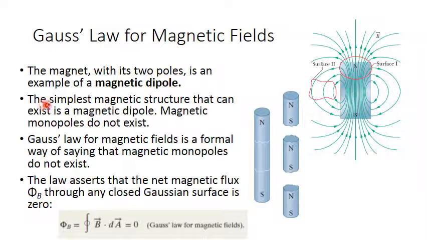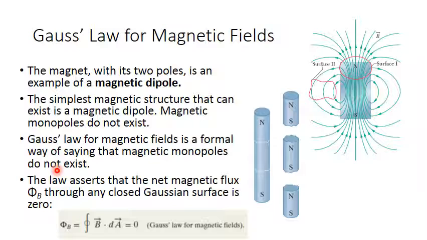So that's what we're saying. The simplest magnetic structure that can exist is a magnetic dipole. Magnetic monopoles don't exist. We cannot find north only or south only. Gauss law for the magnetic field is a formal way of saying that magnetic monopoles don't exist.